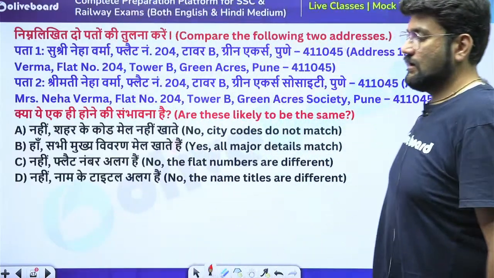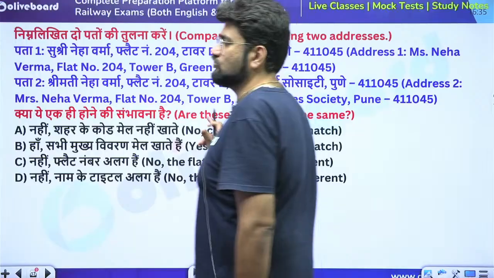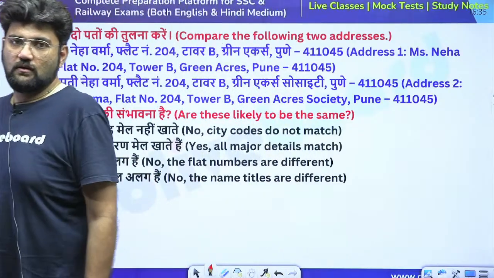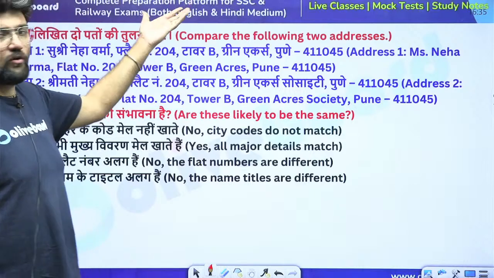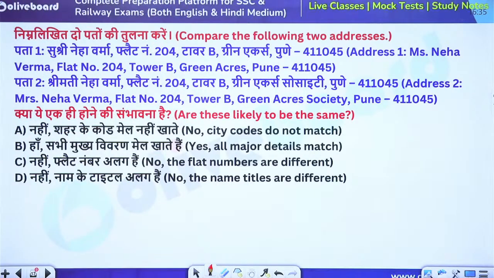Next. Now this is address matching. This topic is actually mentioned in your syllabus in Tier 2. But now that a lot of variation is going on, we can expect maybe they might just throw a question with this. So just go through this once.